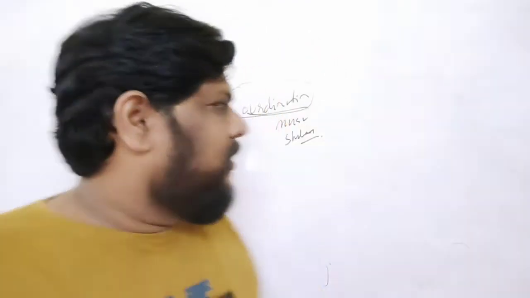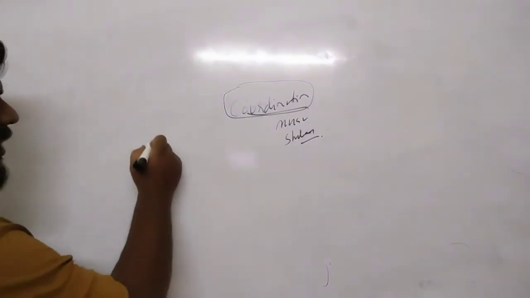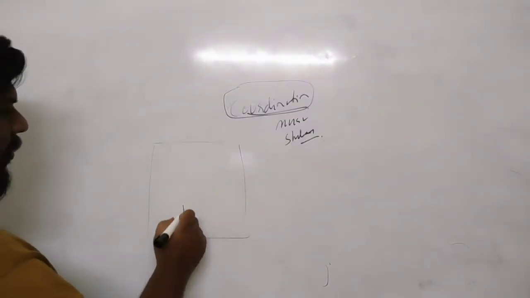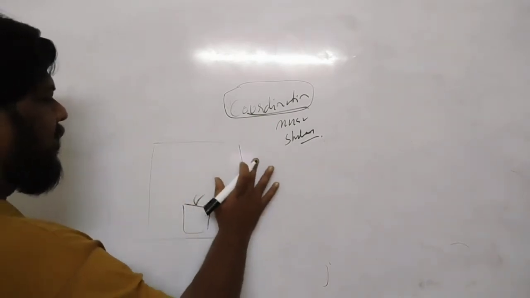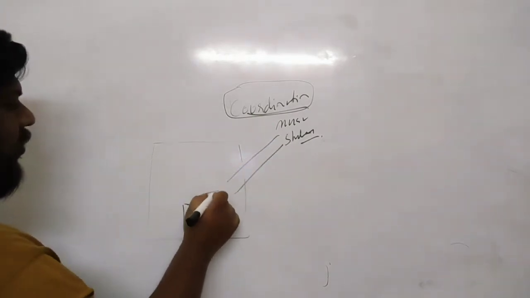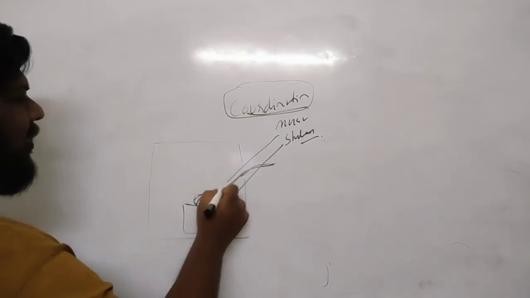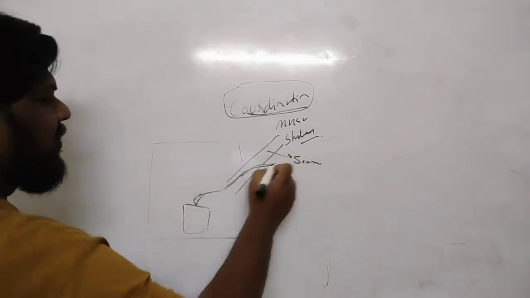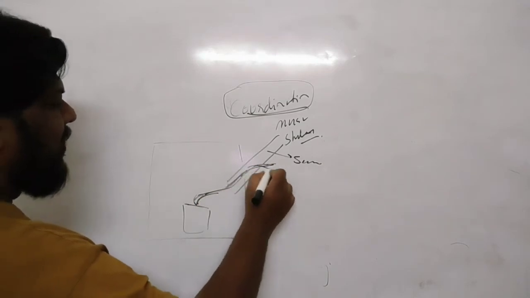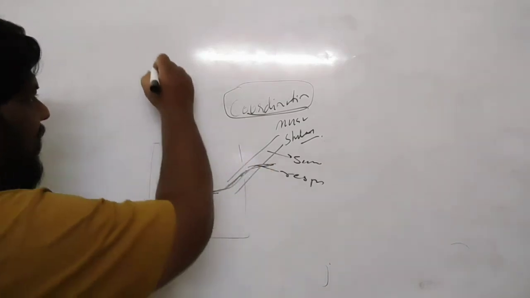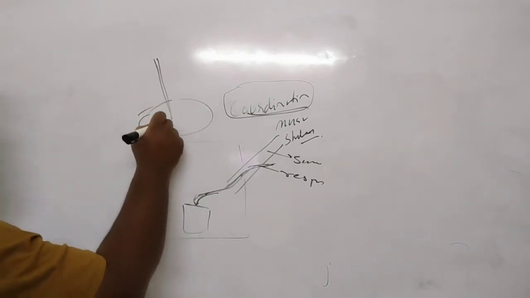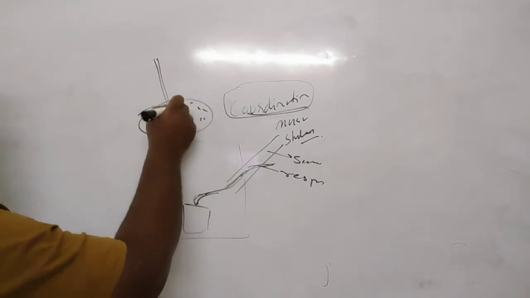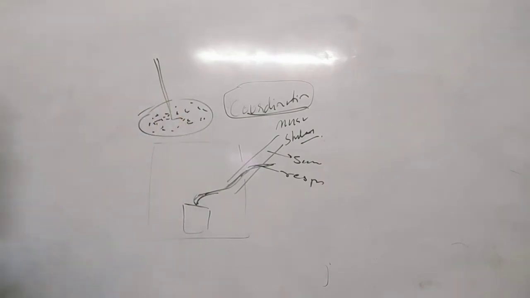In the previous classes we have seen an example where you put a potted plant in a box and made a hole so that the sunlight will enter, and the plant will start growing towards the sunlight. That means the sunlight is the stimulus here and the growth of the plant is the response. And if you put some light here, all the photosynthetic bacteria, wherever they are, will start coming towards the light.